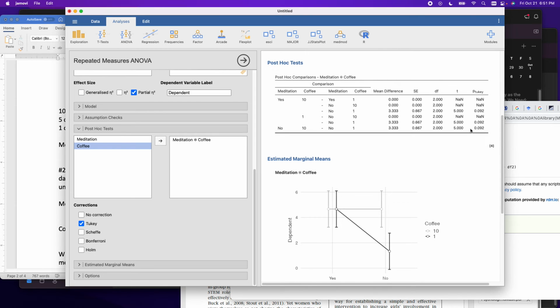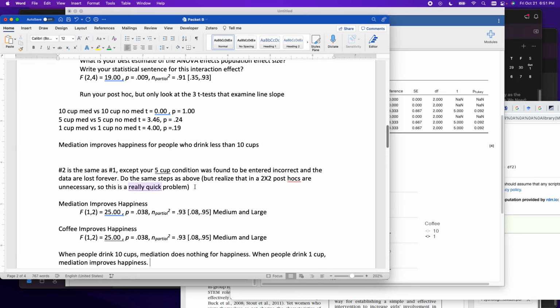But honestly, there's only 2 slopes here. But if somebody asked, your t is 5 and your p is 0.02, or your t is 0 and your p is 1, right? Like, you could fill out that table, but this happens a lot with ANOVA follow-up tests. That's why I hate ANOVA follow-up tests just in general, but also this data was just for a practice problem set. But now we have finished everything here.